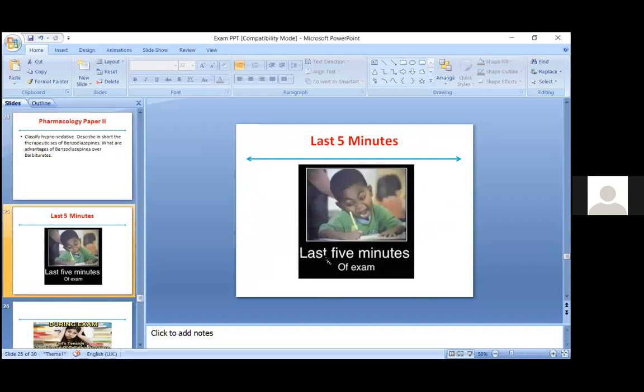Now, the most important thing I have told you: keep the last 5 to 10 minutes extra. Don't hurry in that last 5 to 10 minutes. Forget that the last 5 to 10 minutes exist. If you write in that way and complete the paper in time, then you have extra time